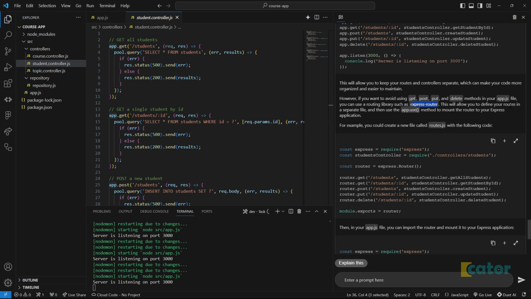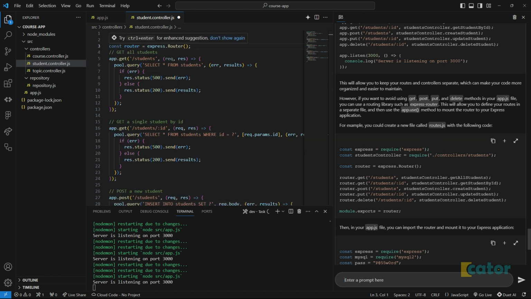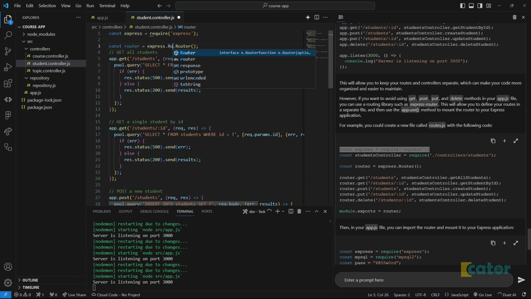This will allow you to define the routes in a separate file and then use the app.use method to mount the routes to your Express application. The very same way you add a, what do we call this thing? A middleware. So what I will do is add Express Router. Of course, it won't know what we're talking about, so I'll require it, and the moment we say express.Router, then it knows.